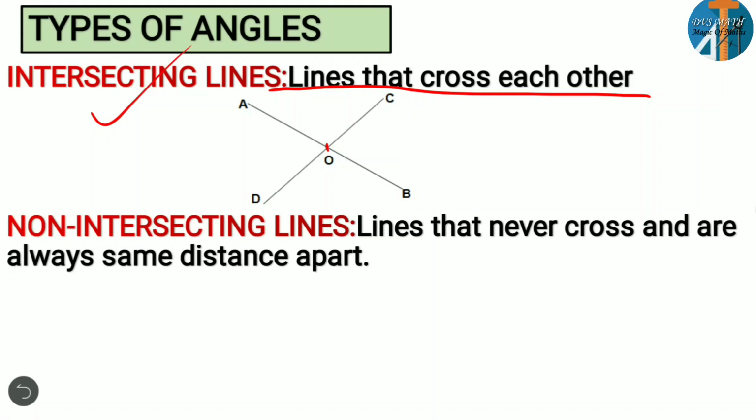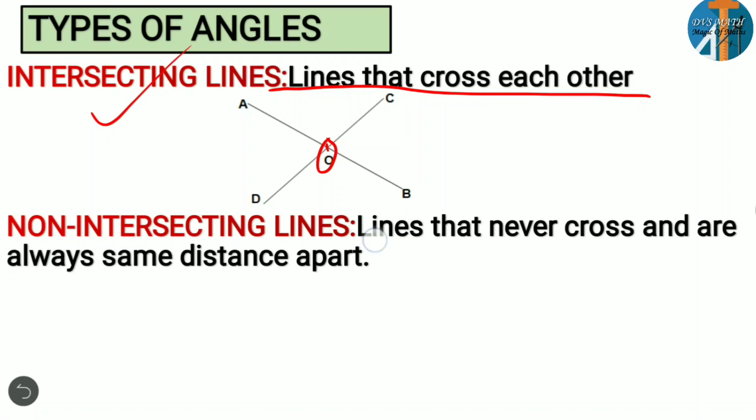Here AB and CD are intersecting lines which are intersecting at point O. Clear? So if lines cross each other, then they are called intersecting lines. What about non-intersecting lines? What is the meaning of that?